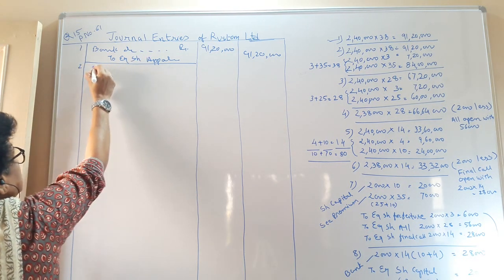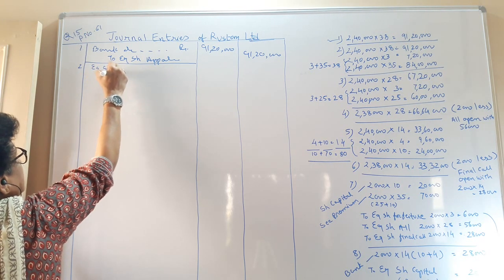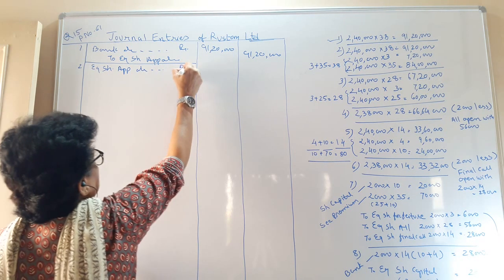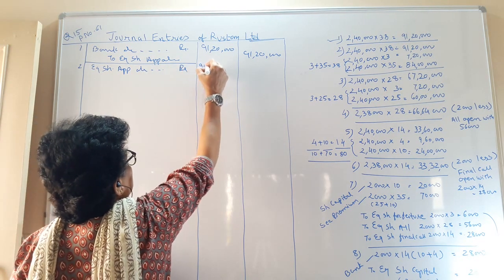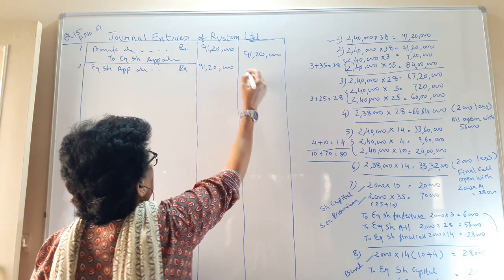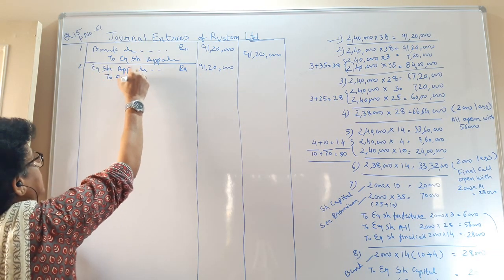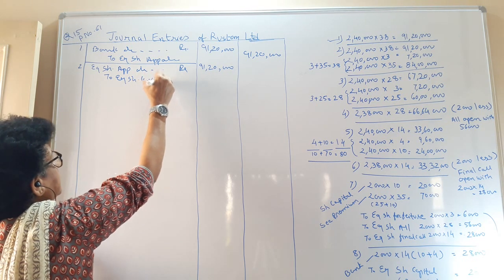Let us close our equity share application account. Debit with the full figure 91,20,000 to equity share capital account.